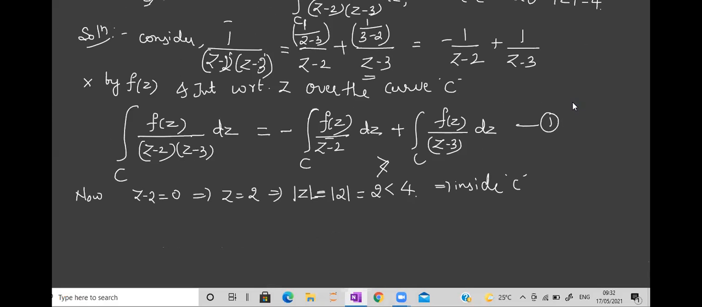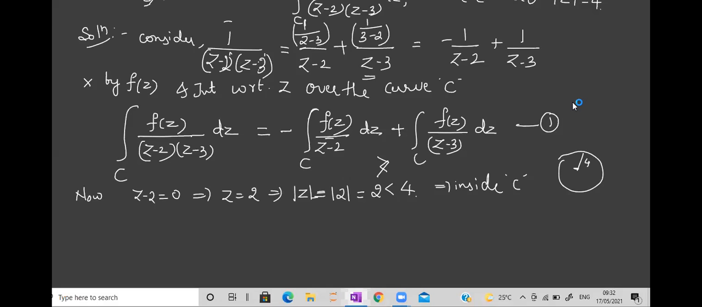So take the point, do all the simplification and compare with the given thing. If you are getting it as less, you can say inside. If you're getting it as greater, it is outside. I'll try to tell you the meaning of this. Here, you have some circle such that the radius is 4. If I'm taking z equal to 2, I'm taking a point which has a radius of 2.